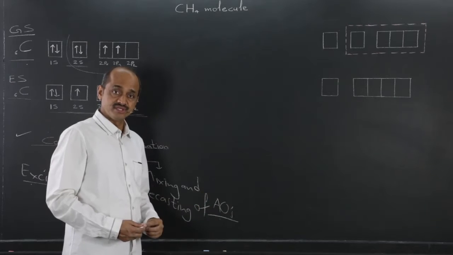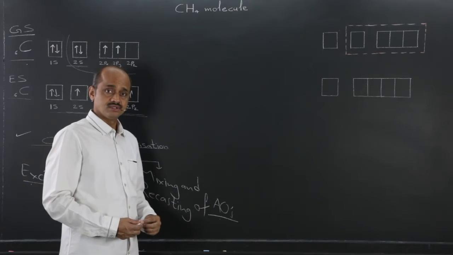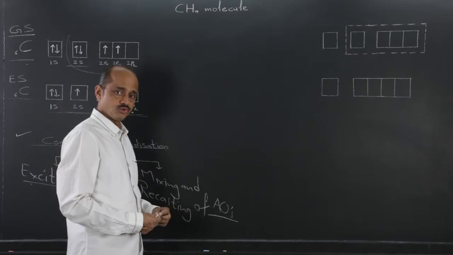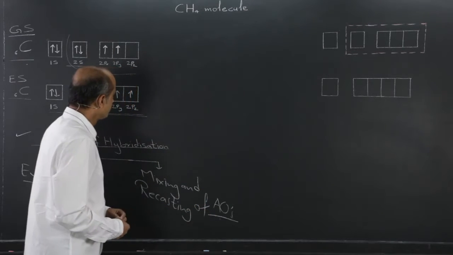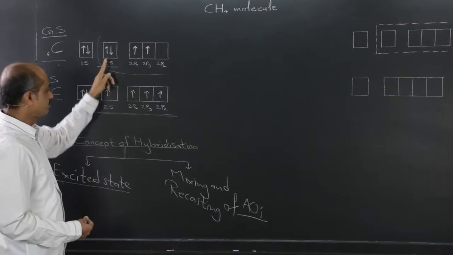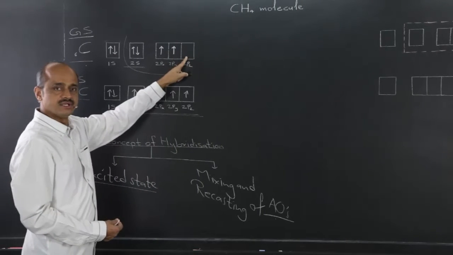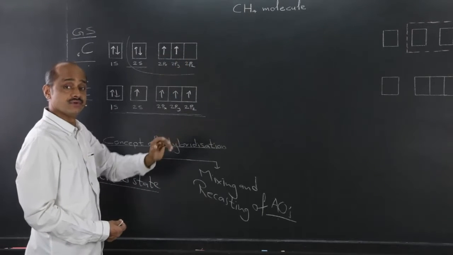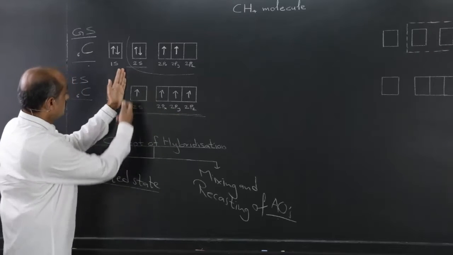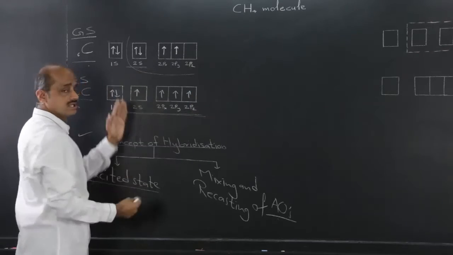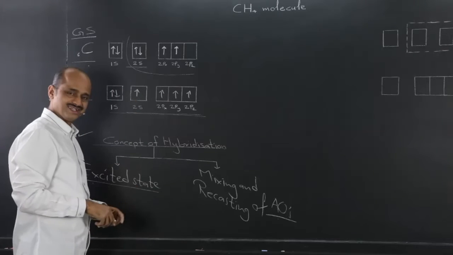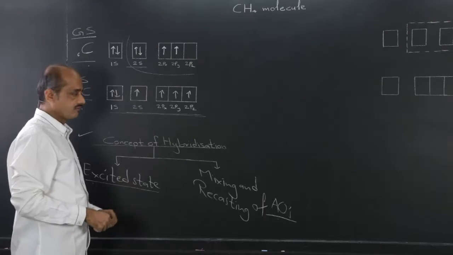Before switching over to mixing and recasting of atomic orbitals, let me add one more point to what I have just told you, formation of excited state. In the excited state, splitting up of the electron pair takes place and one of the two electrons gets promoted to the empty orbital of the next energy level. So this is the excited state electronic configuration of carbon, with 4 unpaired electrons in the outermost shell, 4 valency. Up till that, in the limit of observed valency, this is enough.